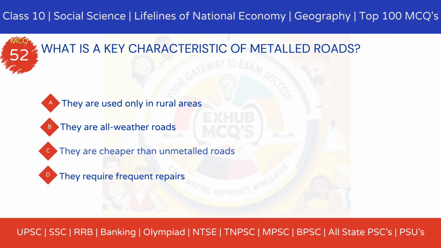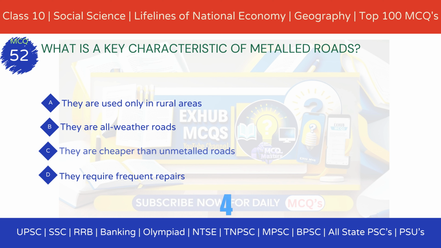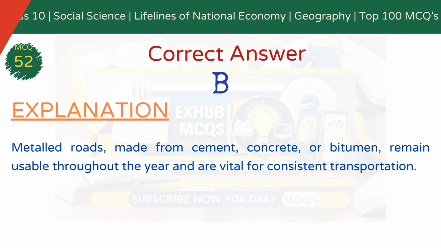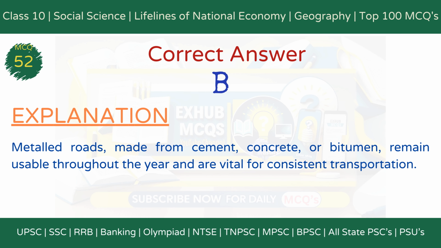MCQ 52. What is a key characteristic of metalled roads? Option A. They are used only in rural areas. Option B. They are all-weather roads. Option C. They are cheaper than unmetalled roads. Option D. They require frequent repairs. The correct answer is option B. They are all-weather roads. Explanation. Metalled roads made from cement, concrete, or bitumen remain usable throughout the year and are vital for reliable transportation.